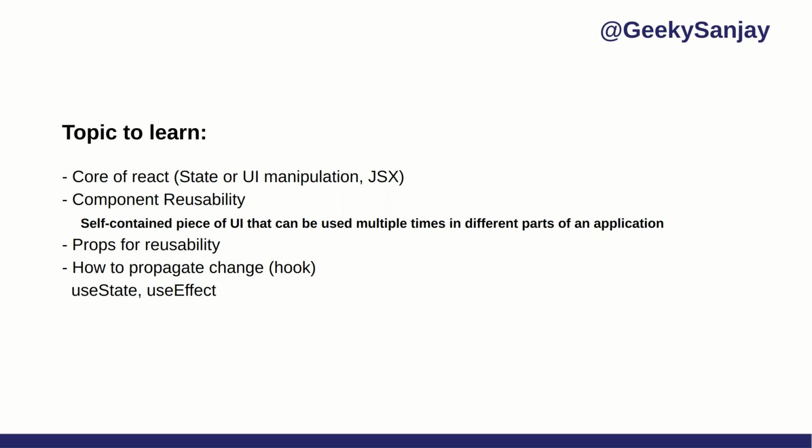Because if you have to write something in plain JavaScript, you have to use document.write. And whenever you have to write in JSX, you simply apply an HTML tag like a div, and whatever text you have to write, you can write. So it solves the complexity using simple HTML tags.